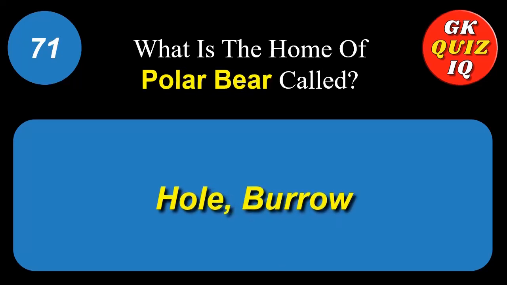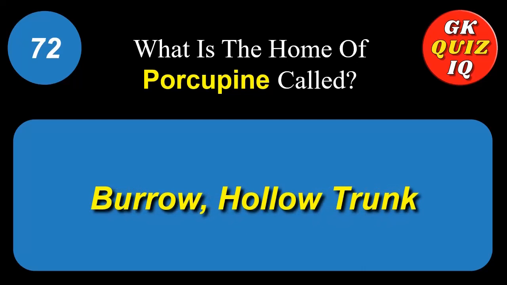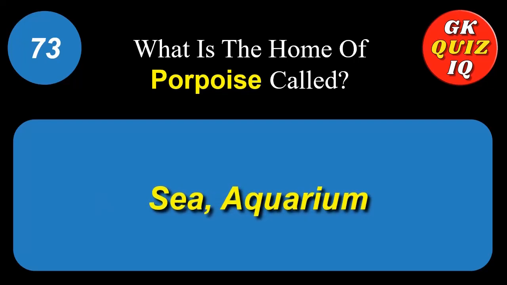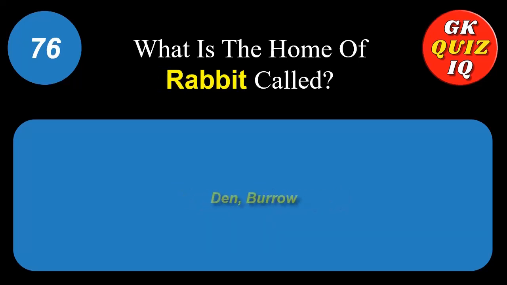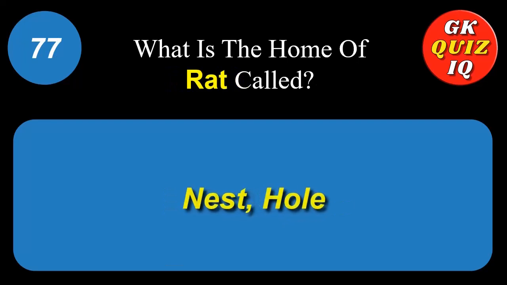What is the home of polar bear called? Hole, burrow. What is the home of porcupine called? Burrow, hollow trunk. What is the home of porpoise called? Sea, aquarium. What is the home of possum called? Tree, forest. What is the home of rabbit called? Burrow. What is the home of rat called? Nest, hole.